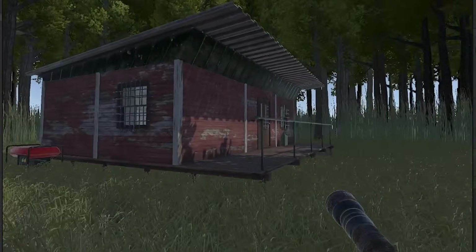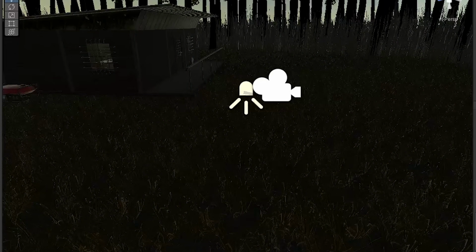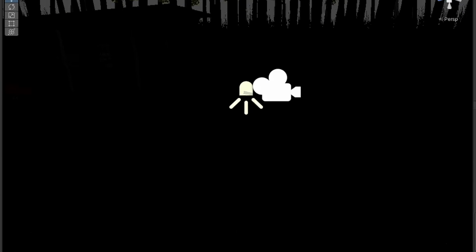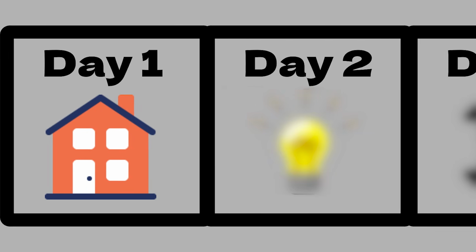Except it was completely pointless to have a flashlight if it was this bright outside. So I adjusted the lighting to make it seem like night and added fog to make things scarier. And I would continue to mess with the lighting for the rest of the 5 days, so if it looks different at times, that's why. But that marked the end of day 1.